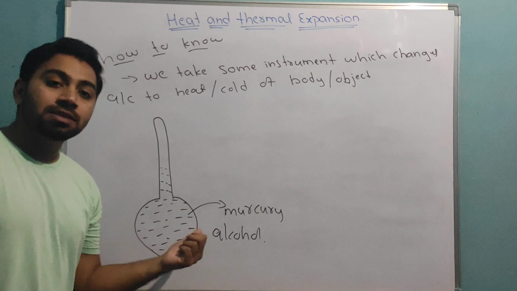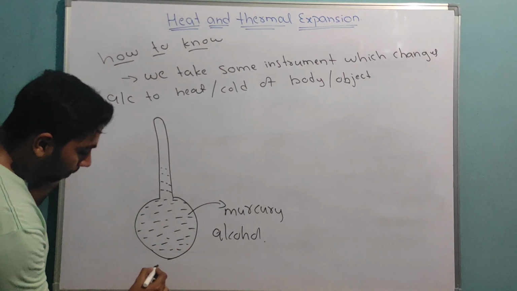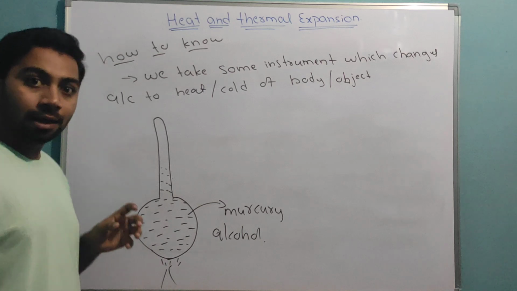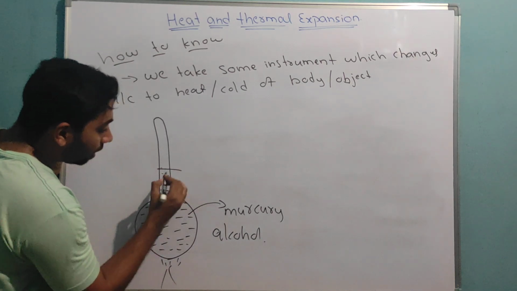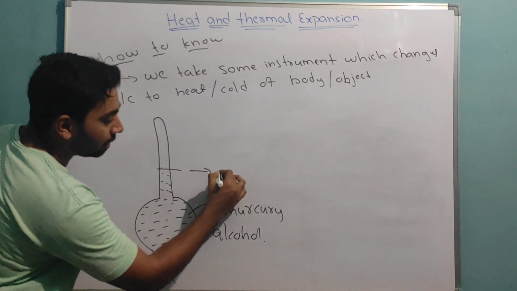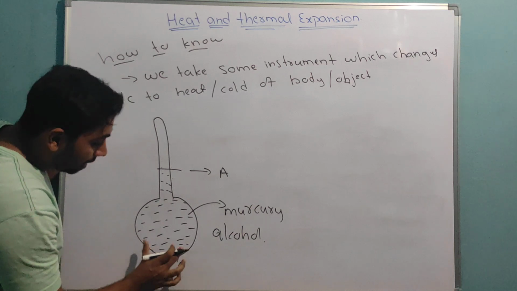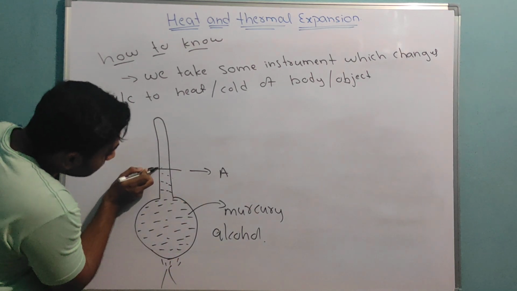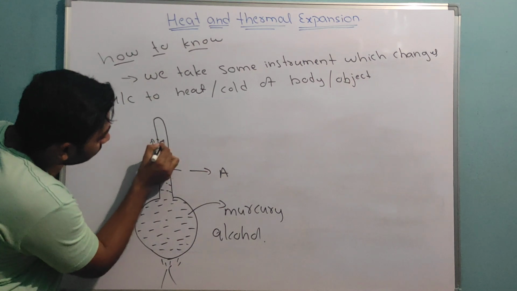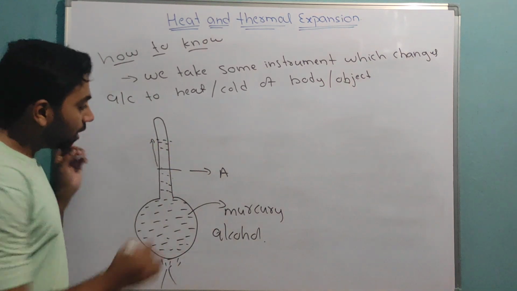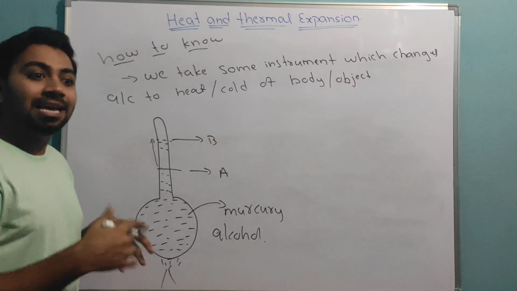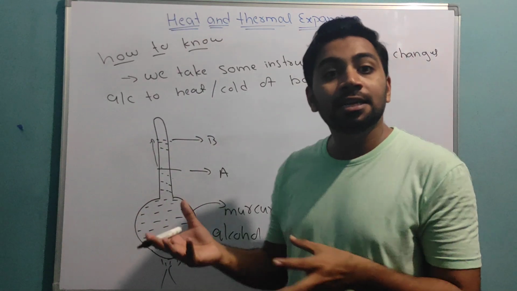Now, if I fill this with mercury or alcohol, once I pass some heat, then see, if I take this as A, if I heat this, then the value is fixed now. So because of this heat, external energy, this rises to this. It will come to point B. Then I will say there is a rise in temperature.